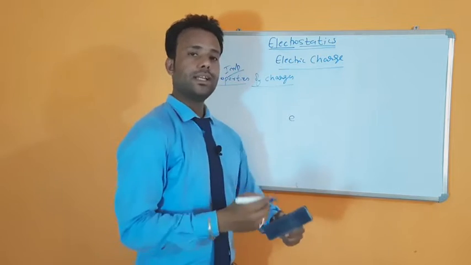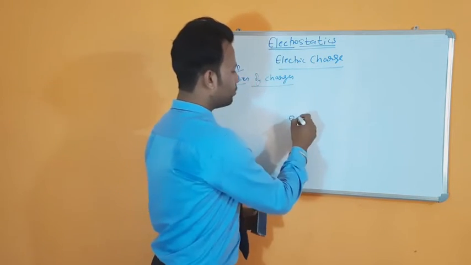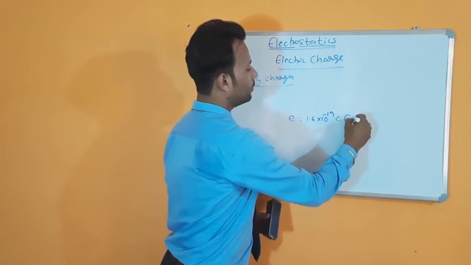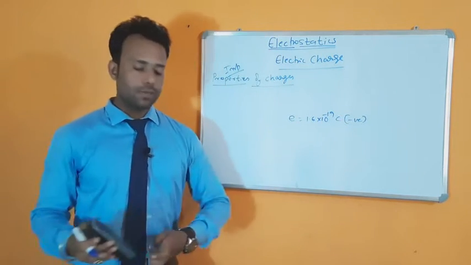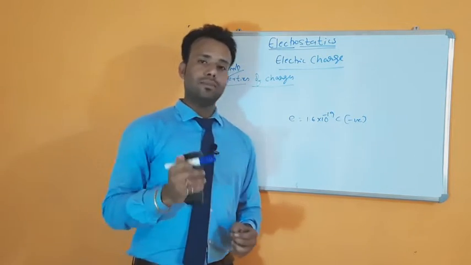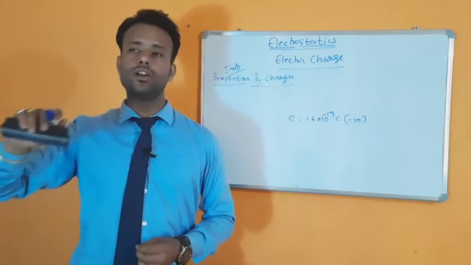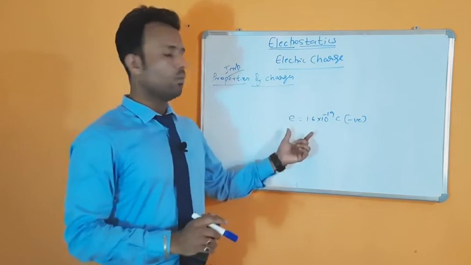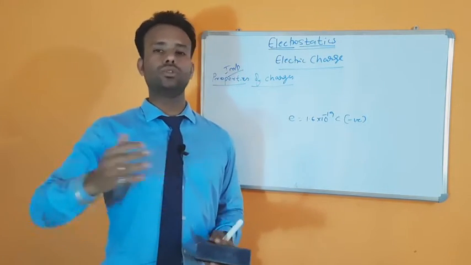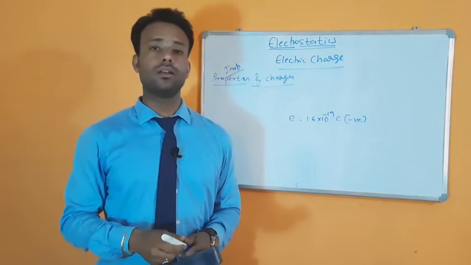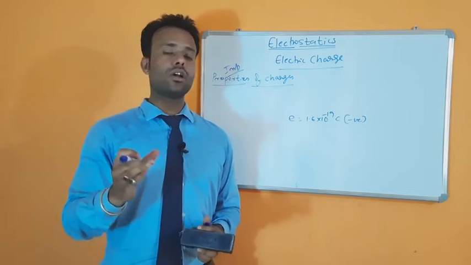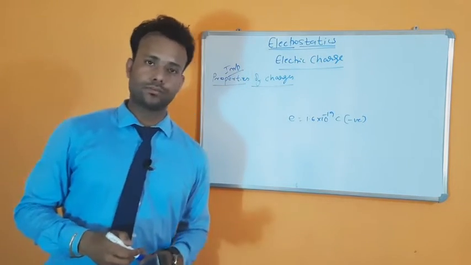The charge of an electron, e, is equal to 1.6 into 10 to the power minus 19 coulomb, negative. That means when you transfer charge from one body to another body, the minimum amount of charge that can be transferred is 1 e, which is equal to this. Now you can transfer 200,000 or 300,000 lakhs of electrons, but it can't be less than 1. So this is your quantization of charge.